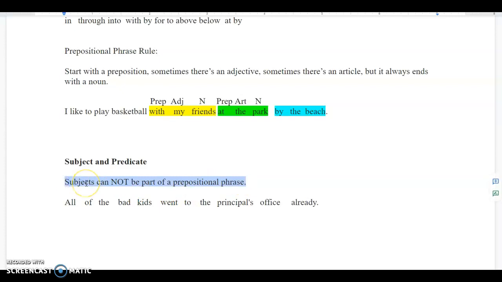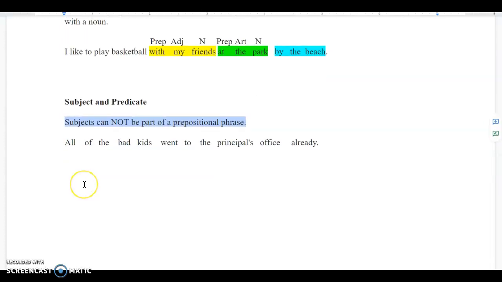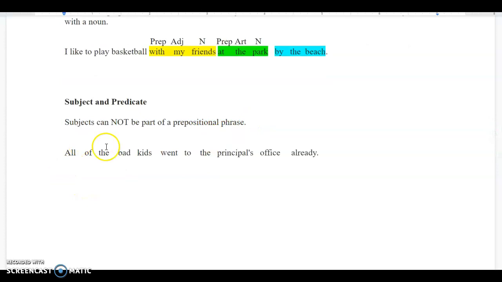Okay, so again, I'm going to repeat it because it's really important. Subjects cannot be part of a prepositional phrase. So let's take a look at this sentence. All of the bad kids went to the principal's office already. Okay, here's this complete sentence.